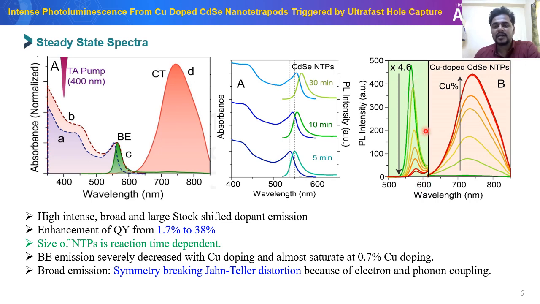This is the quantitative emission spectrum. We observed that with increasing copper percentage, the band edge emission decreased severely, and the dopant emission was enhanced with the copper quantity. This again confirms the presence of copper in the nanoparticle.